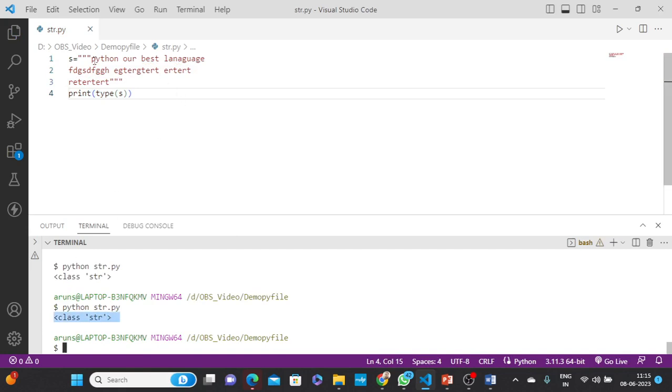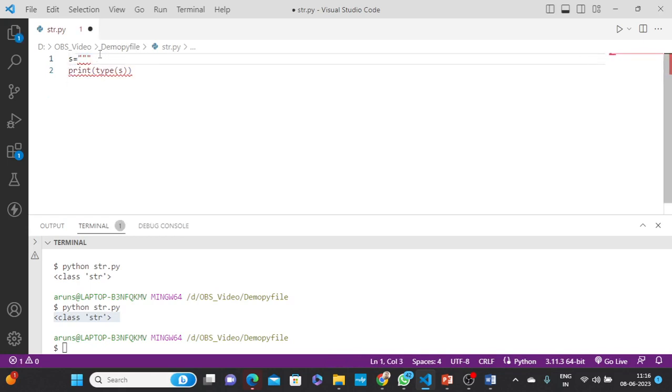So that is how to represent a string data type, I just showed you. But the question is, I want to print only this position, this character. How to print it? Let's say I take a single line string data type. See here, Python is a string, one of the data types.